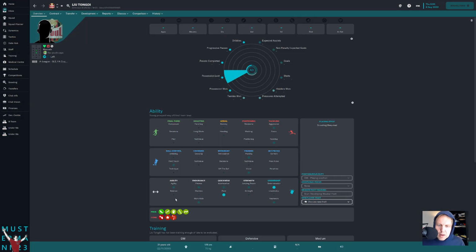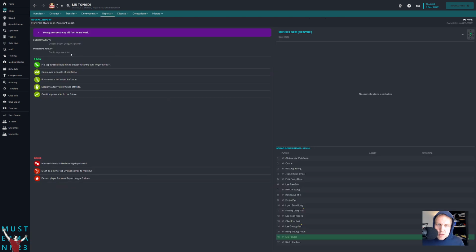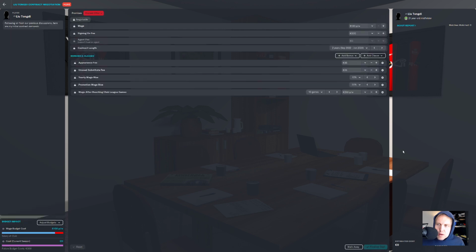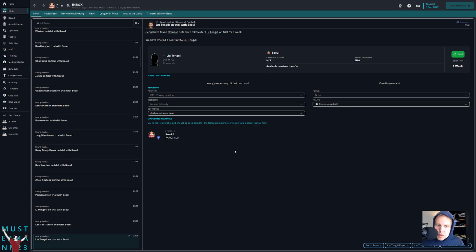So as you can see, we're not actually looking that close at these guys. Look at this, fairly determined player. He's not going to play at this level, but he has the ability to maybe improve a lot in the future. They're saying he could improve a lot, right? This might be the sort of guy we want. We can approach to sign him right away. He will sign immediately. We're not going to send him out on loan because we actually need somebody for the first team squad. And look at this, we can pay basically nothing to him in wages and have him go ahead and come on. Is he going to be a great player or not? I don't know. Probably not going to be super.